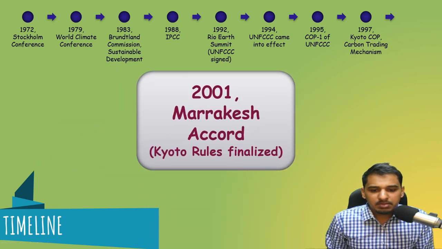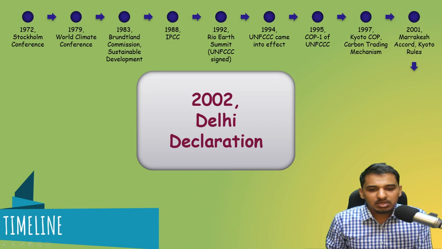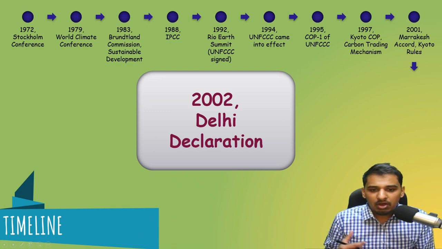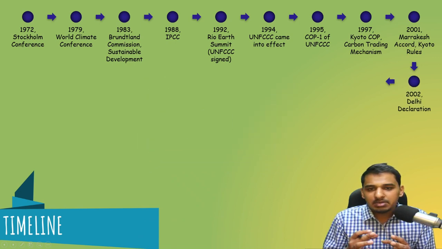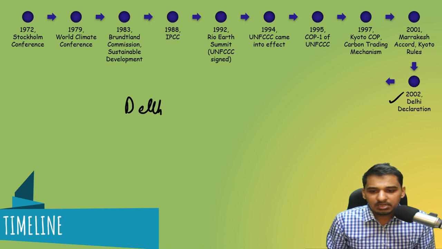Then in 2001, Marrakesh Accords happened, in which the Kyoto rules were finalized. Then 2002 Delhi Declaration. Now, as such, one may say that nothing much came out of the Delhi Declaration, but there's a significance attached to it. What is the significance? That in Delhi Declaration, so I'm just writing Delhi, sorry for the spelling error.